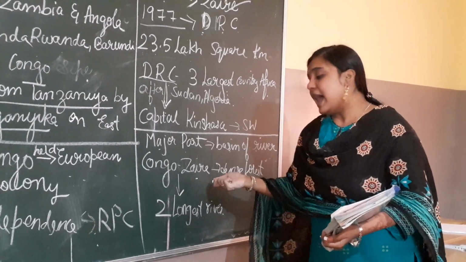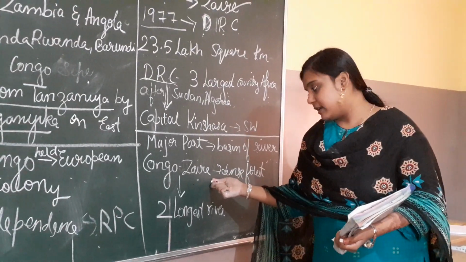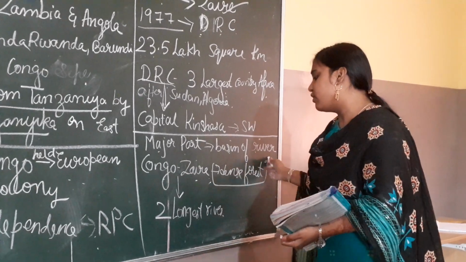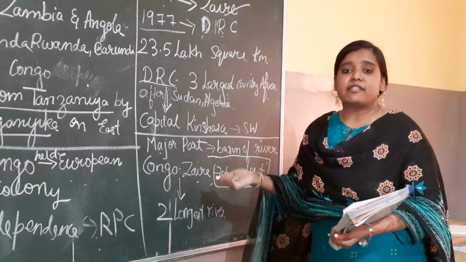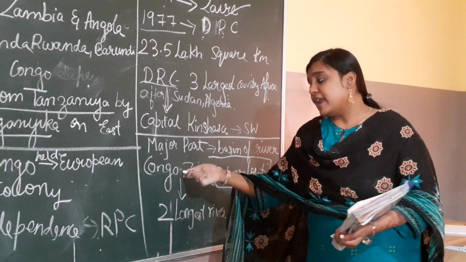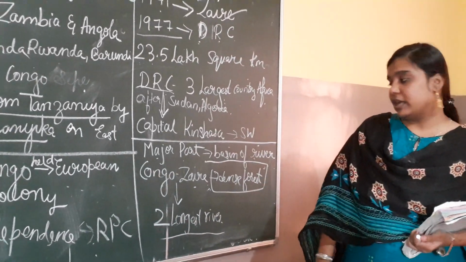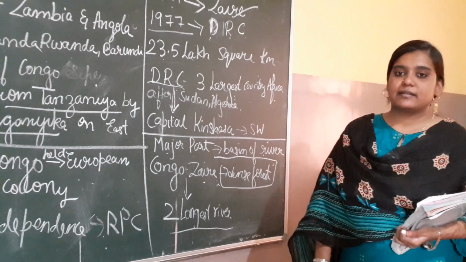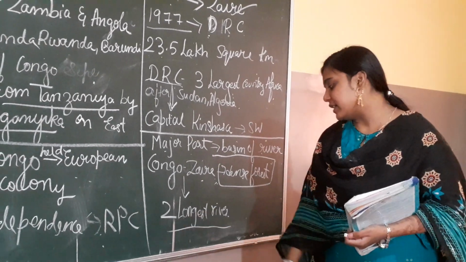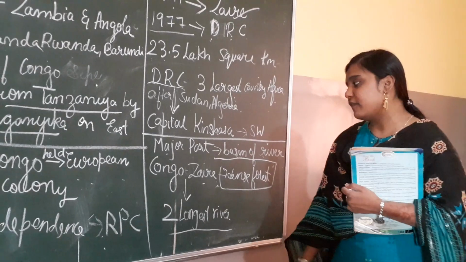A basin of the river, and next to the river Congo there is the dense forest. Dense forest is nothing but a thick forest. The river Congo is the second longest river in Africa. First is the Nile, right? In the same way, the river Congo is the second longest river in Africa.